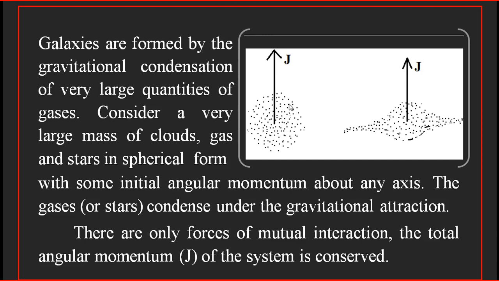There are only mutual forces of attraction, because these particles are contracting under their own gravitational force of interaction. This gravitational attractive force is an internal force. There is no external force. As this is an internal force, the total angular momentum of this system is conserved.